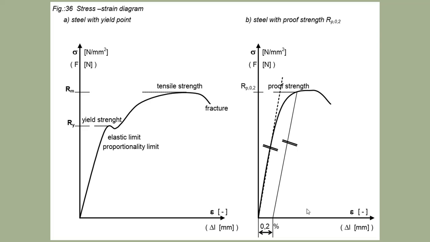Already I have placed one video based on the explanation of this diagram, the stress strain curve. This is stress, this is strain. So this is yield strength, this is elastic limit, this is proportionality limit, and this is tensile strength.